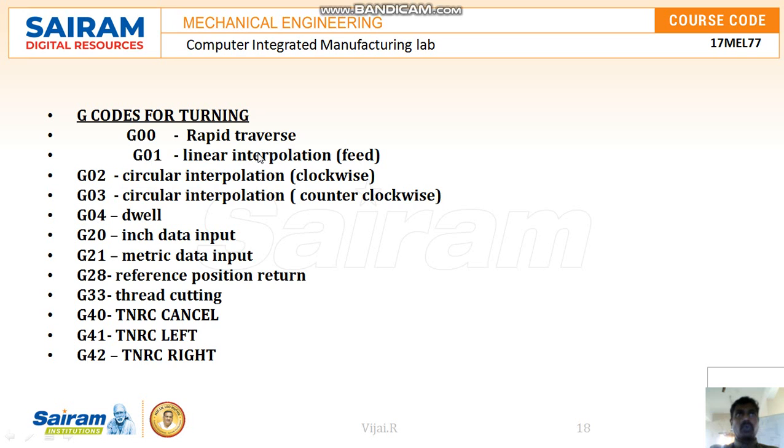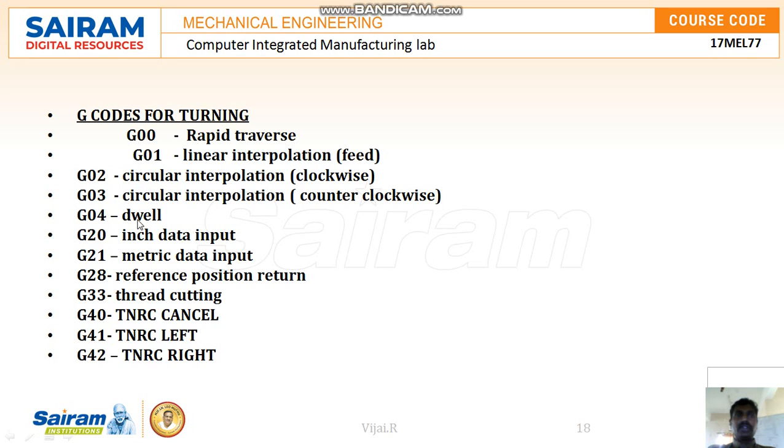G02 is clockwise circular interpolation, and G03 is counterclockwise circular interpolation. When the tool has to move in a curve, in a circular manner, these are useful. G04 is the dwell, which is a pause time. If you want to pause the tool for some seconds at a particular position, we use the dwell.